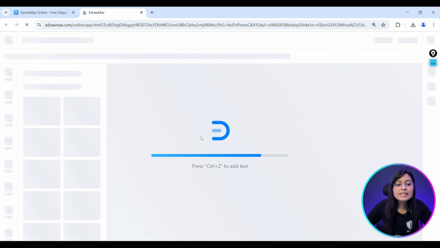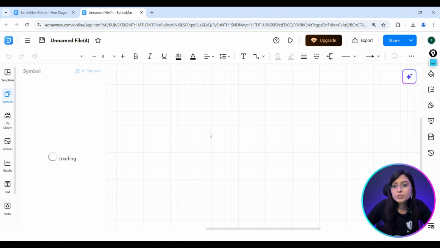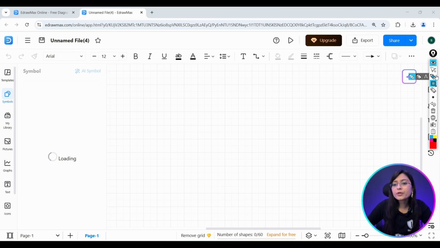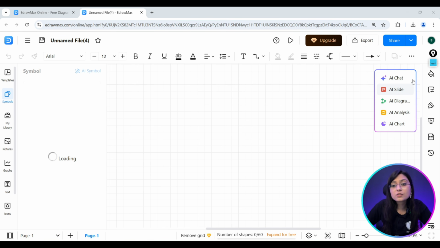So here you can see the new tab has been opened and a new file is going to be created. Here we can see the complete blank template, and we can use this for making our own flow chart. Here you are going to see the option related to the AI, and the AI is going to help us in creating the flow chart.